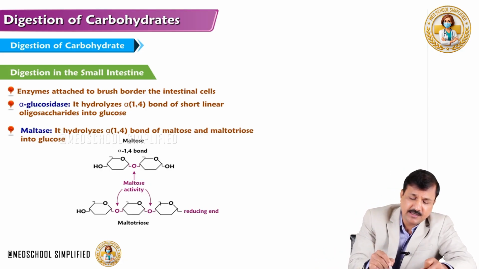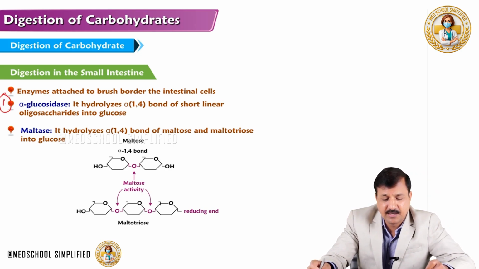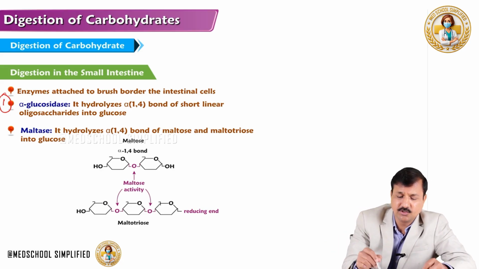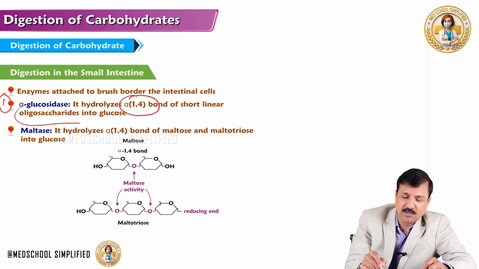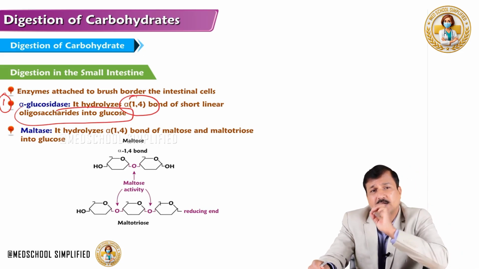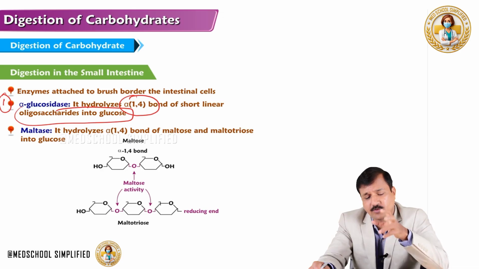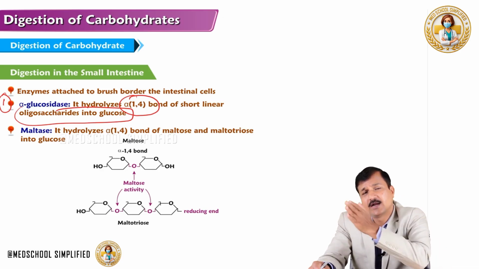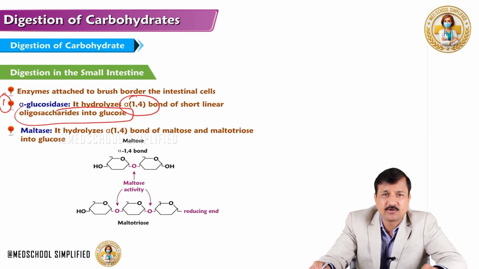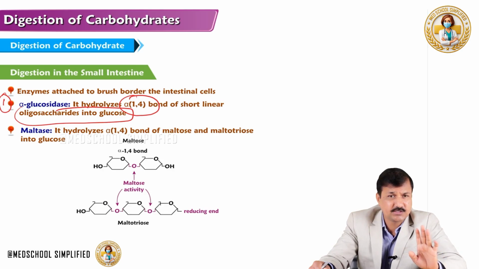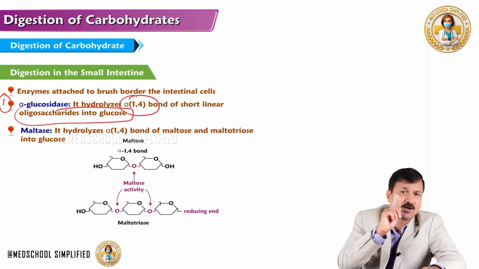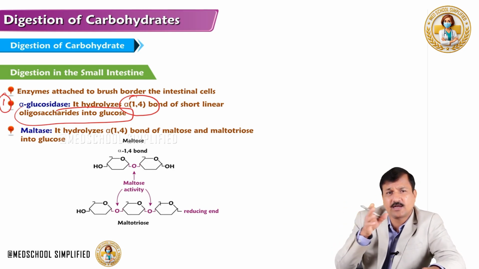The brush border enzyme that I am explaining first is alpha-glucosidase. This enzyme hydrolyzes the alpha-1,4 bond of a short linear oligosaccharide into glucose molecules one at a time. It breaks one alpha-1,4 bond at a time starting from the end and releases a glucose molecule into the lumen of the intestine. That's the function of the alpha-glucosidase enzyme. Remember that, it is a brush border located enzyme. It acts on oligosaccharides, removing one glucose at a time.